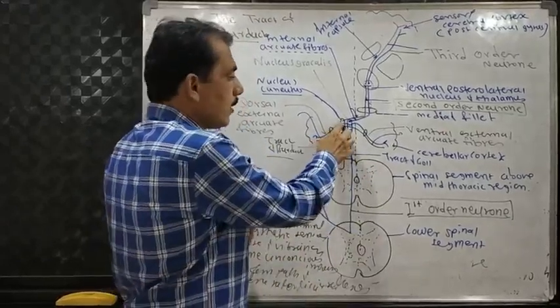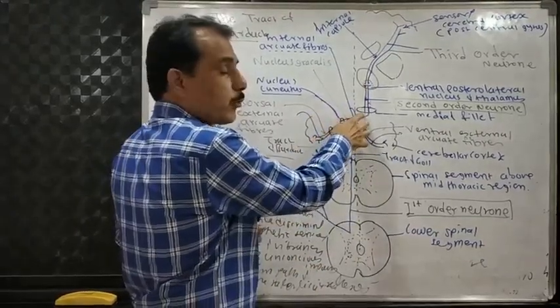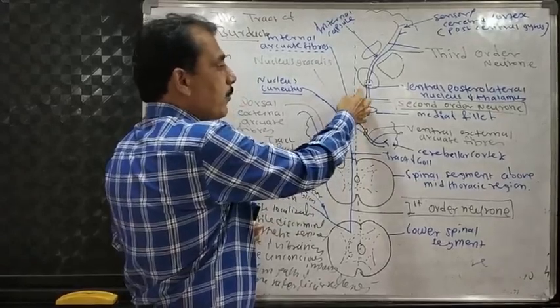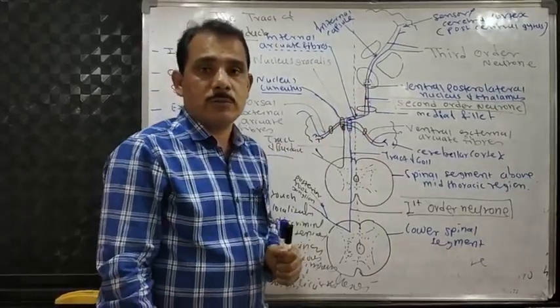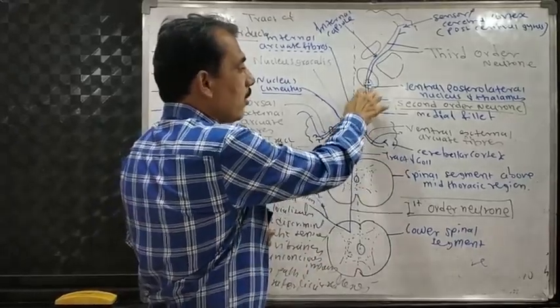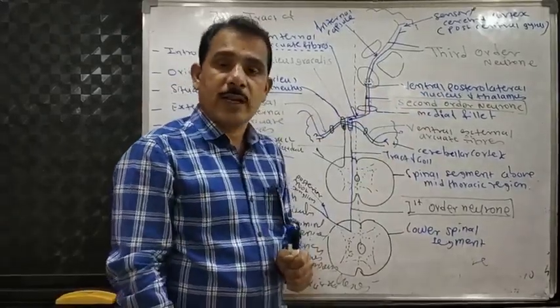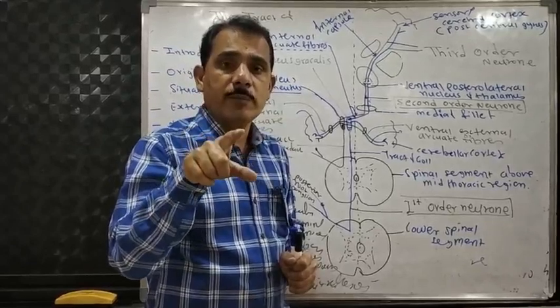Then the internal arcuate fibers ascend upwards, cross to the opposite side, passing through the medial lemniscus and ascending upwards. Here it lies medial to the tract of Goll, and then this second order neuron ends in the ventral posterolateral nucleus of the thalamus. Here the second relay takes place and the third order neuron begins.